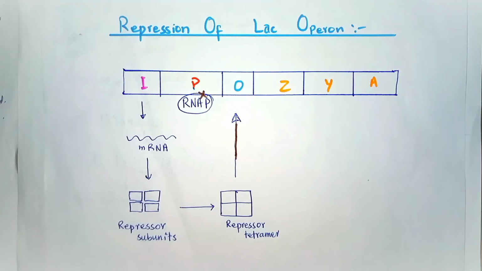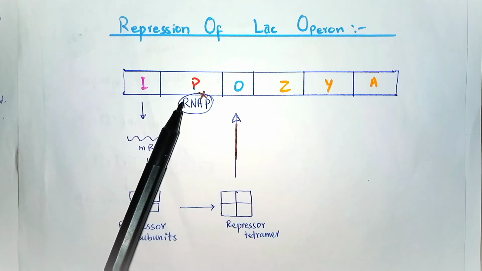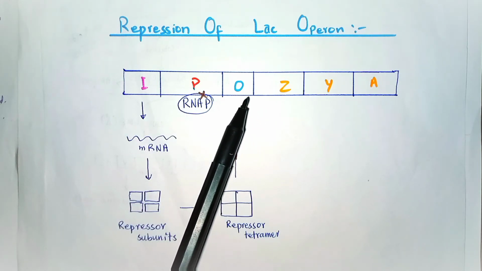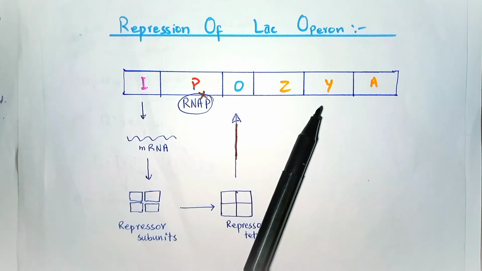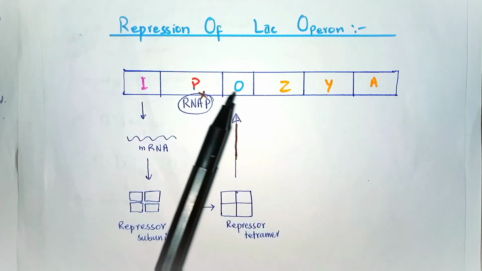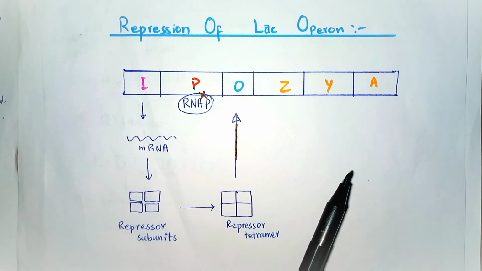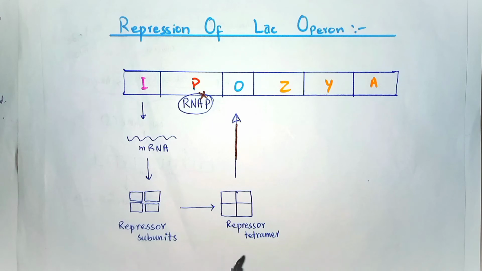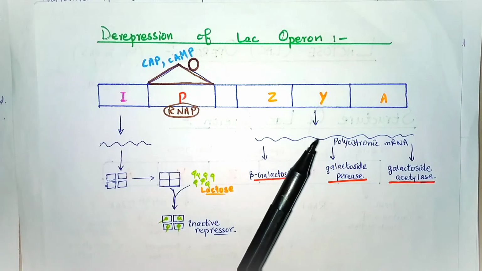The binding of the repressor tetramer prevents the binding of the enzyme RNA polymerase to the promoter site, which interferes with the progress of RNA polymerase and blocks the transcription of the structural genes. So no more lactose metabolism enzymes are formed, and the repressor molecule acts as a negative regulator of gene expression. So this is the repression of the lac operon.